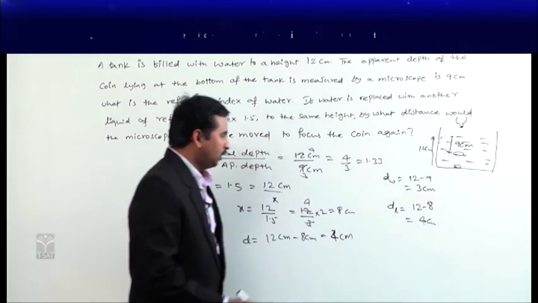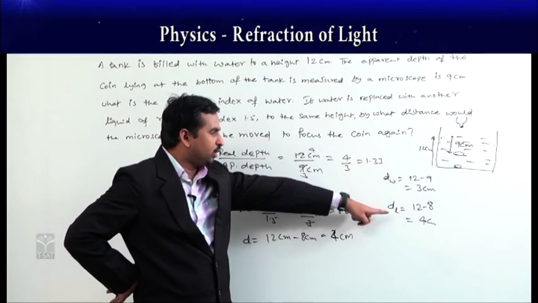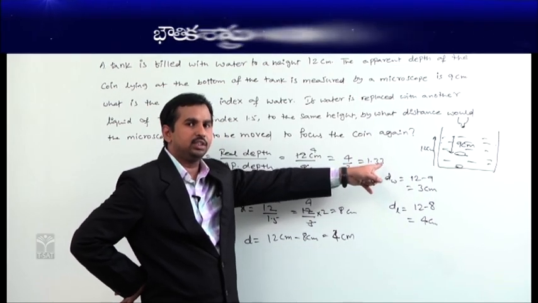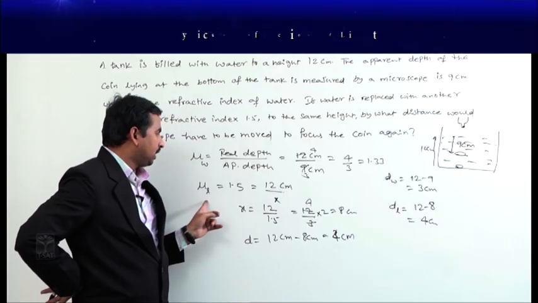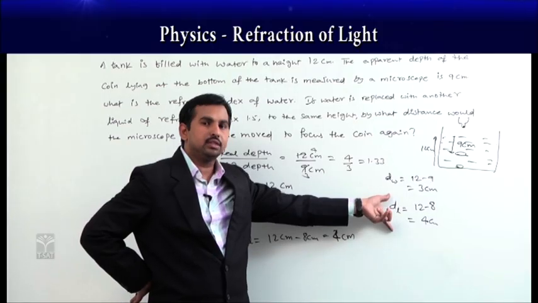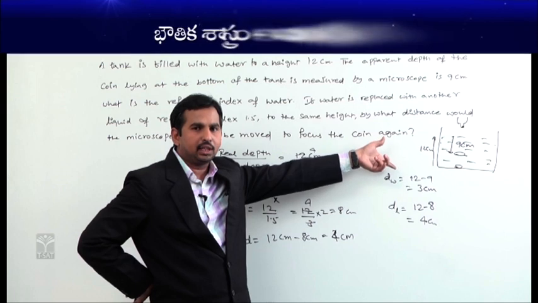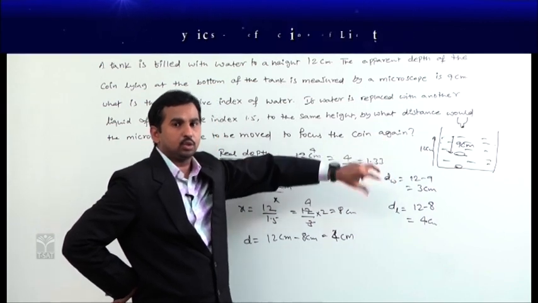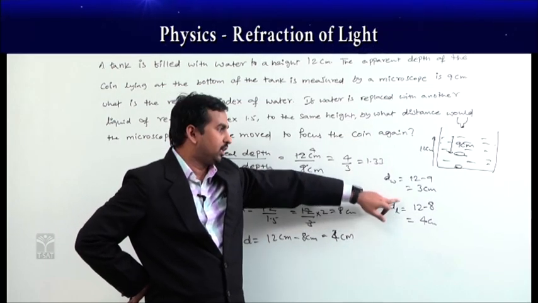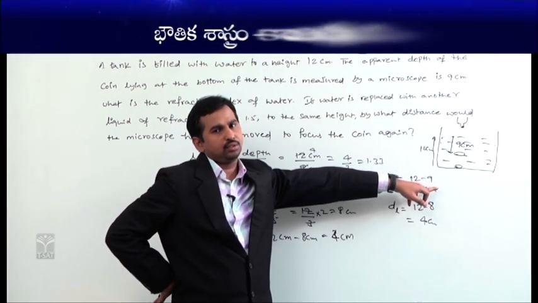If you observe, the refractive index of water is less compared to the liquid, because water is only 1.33, whereas the liquid is 1.5. As the refractive index is more, the shift required is also more, because if the refractive index increases, the refraction effect also increases, so the coin appears more raised. That's why the normal shift is 4 centimeters for the liquid, whereas for water it is only 3 centimeters.